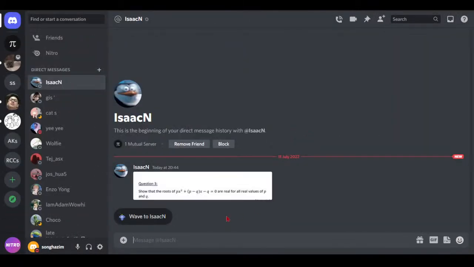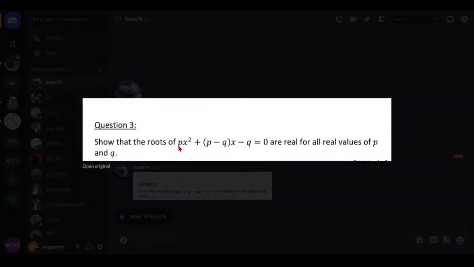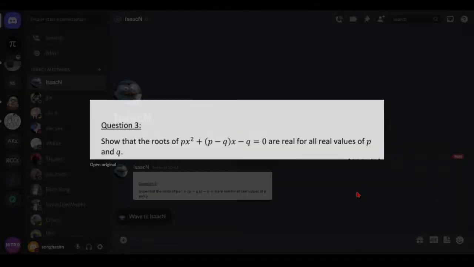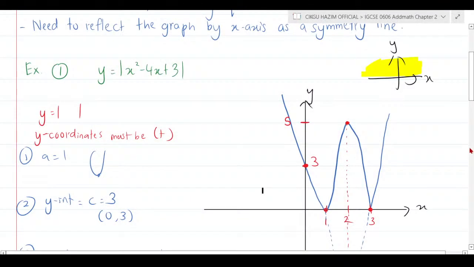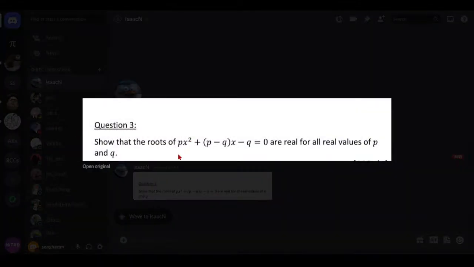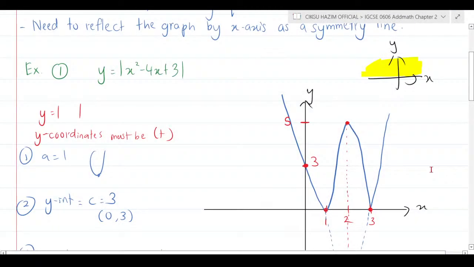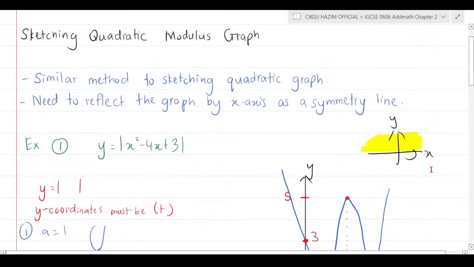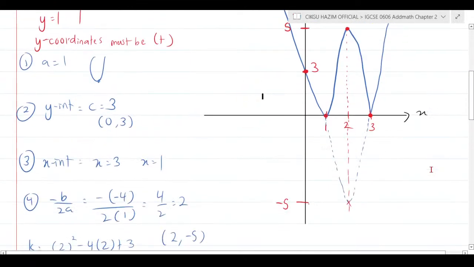Show that the roots of px squared plus (p minus q)x minus q equal to 0 are real for all real values of p and q. That one here is actually another topic, so that one later. But it's a good question, a very good example, but later. For now, here is actually a modulus. I hope that you are clear with this modulus.